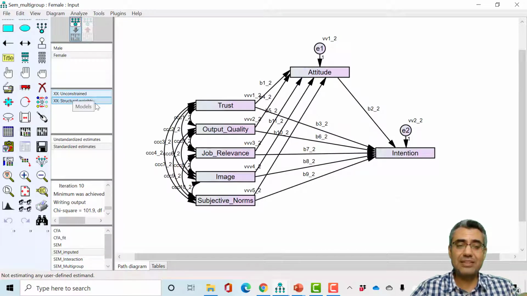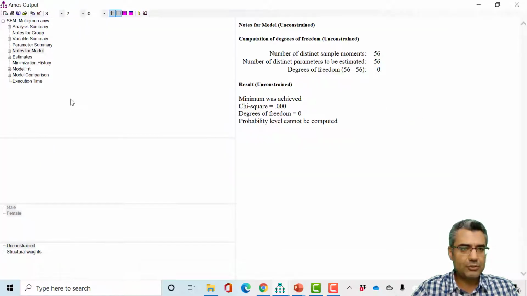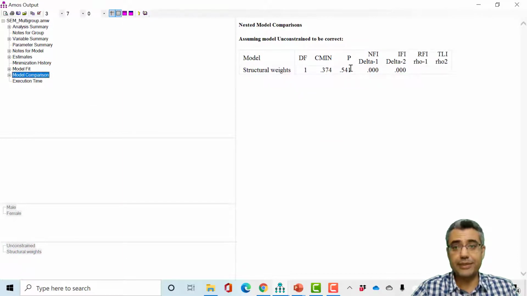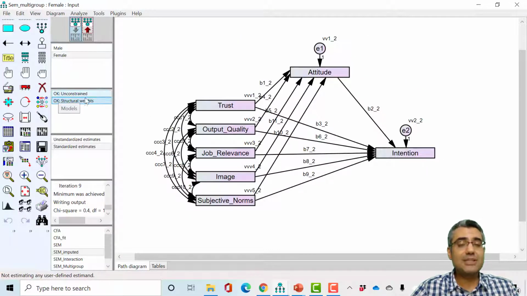But if we get significant results, then this means that this relationship is different between male and female, right? So I run the model and I check the results. Model comparison. Okay, not significant. Means these two models are not significantly different. This means these two models are the same. Statistically, they are the same, right?